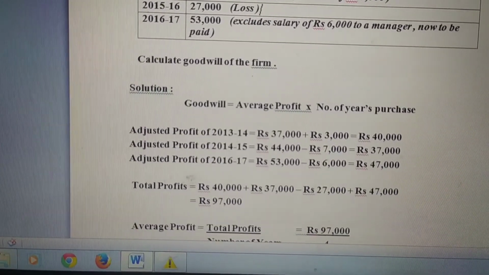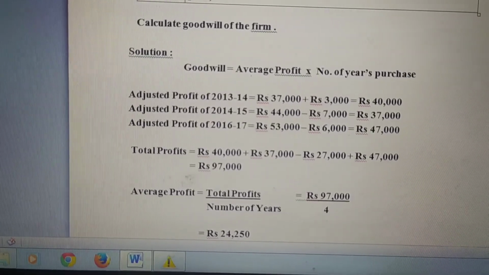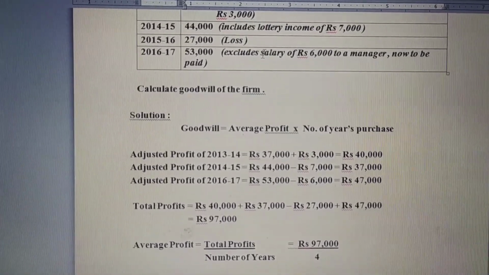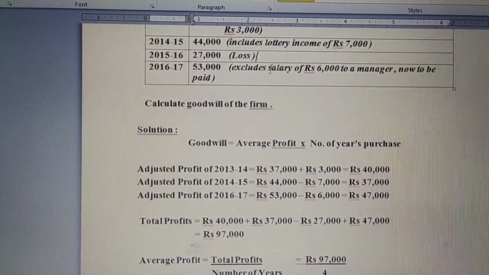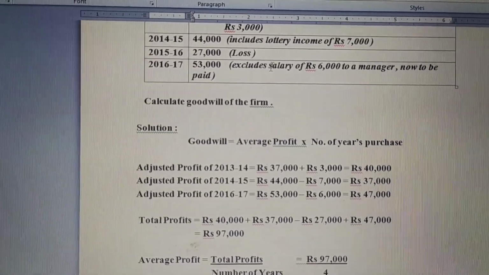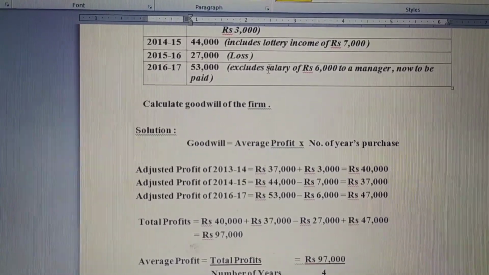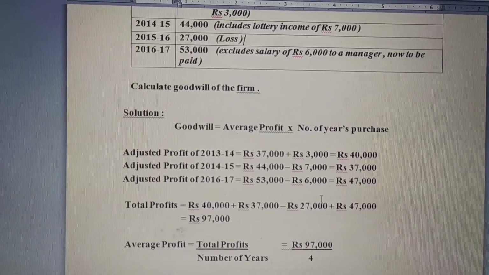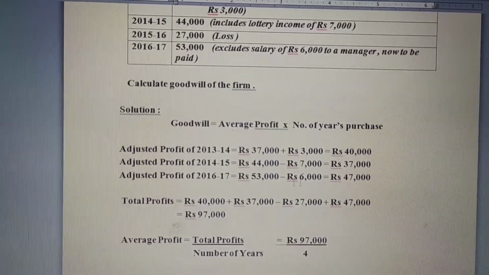Coming to the next year, 2016-17, we have 53,000 profit excluding salary of rupees 6,000 to a manager. Now what kind of expense is it, normal or abnormal? Yes, of course it is a normal expense, because if a manager is working, we need to pay him every month. The nature of normal expense is that we need to subtract it while calculating the adjusted profit. So I have subtracted the same from the profit amount.